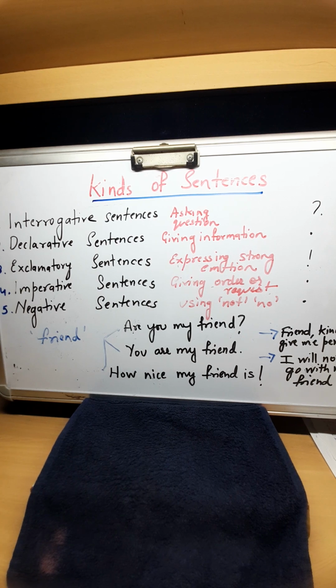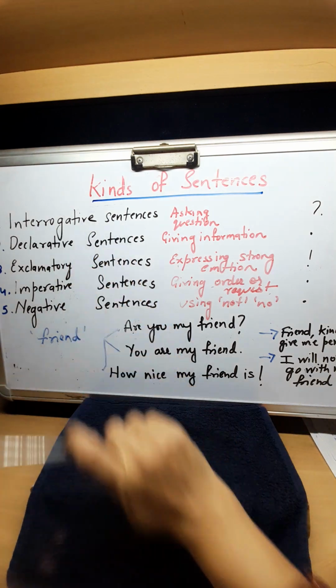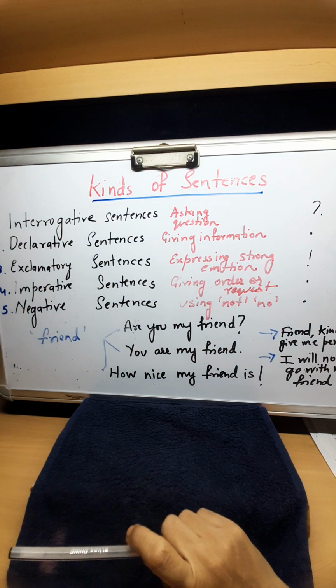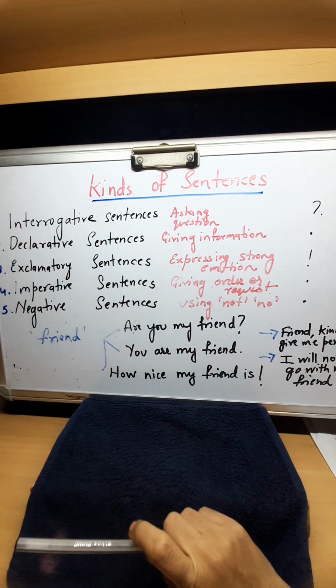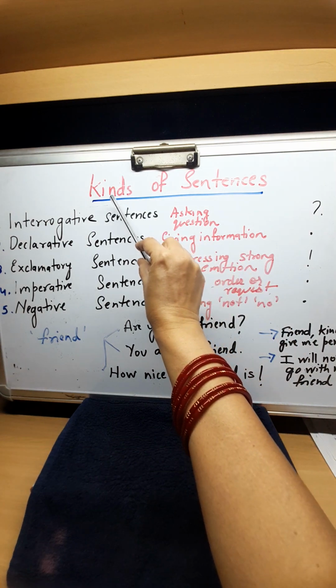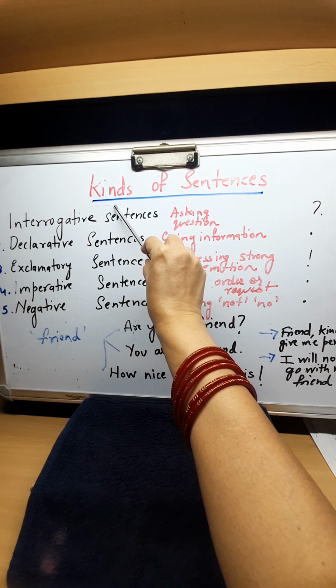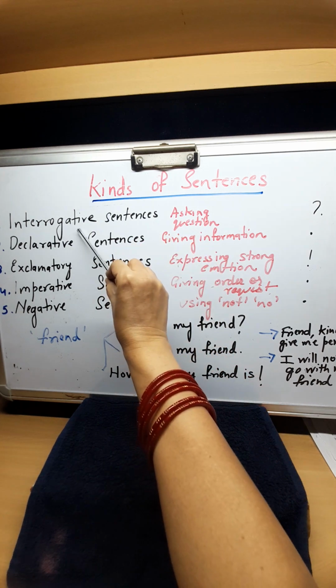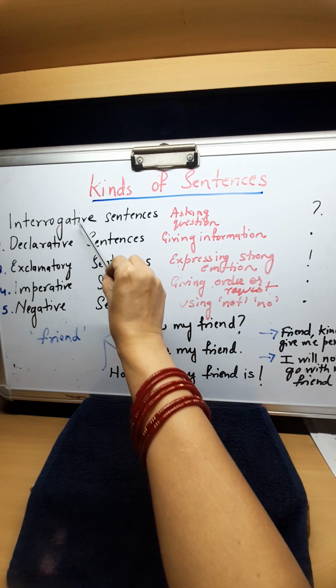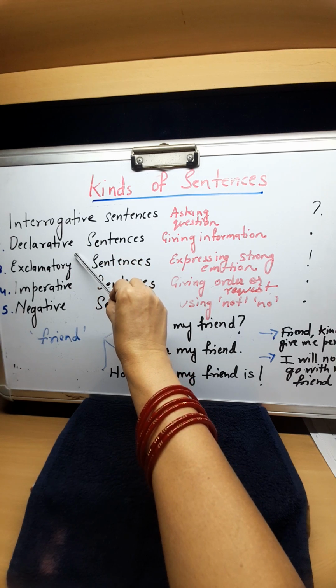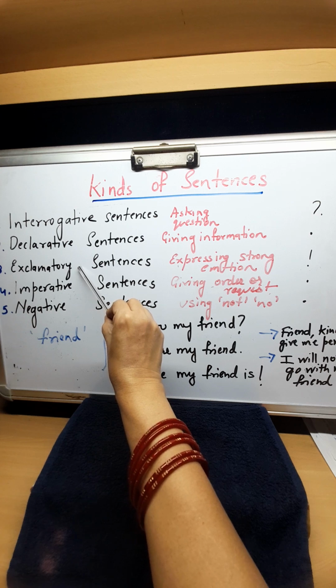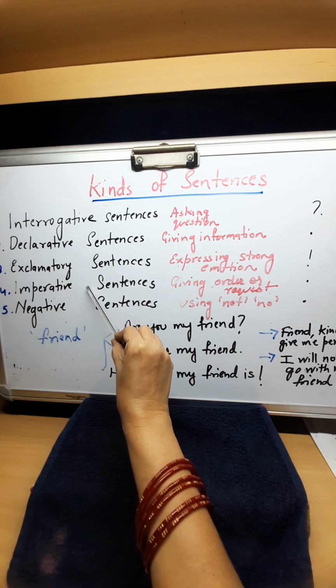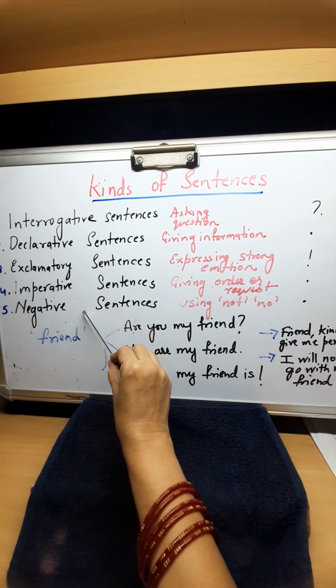So, what are we starting today? Kinds of sentences. In the class, we did interrogative sentences. Here, I am telling you that there are 5 kinds of sentences. Number 1, interrogative. Second is declarative. Third is exclamatory. Fourth is imperative. And the last one is negative.